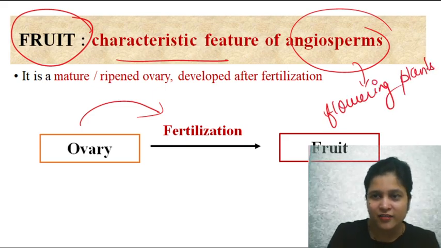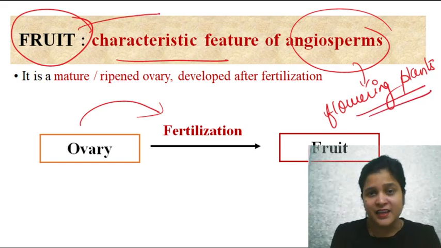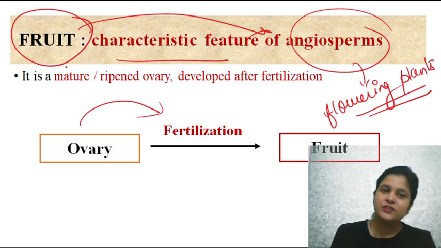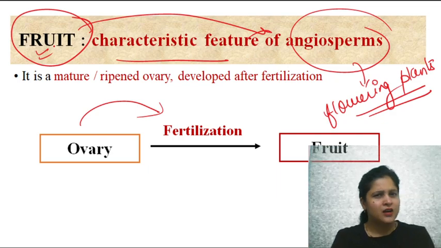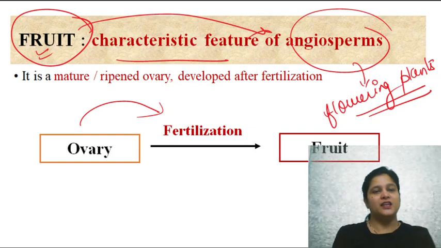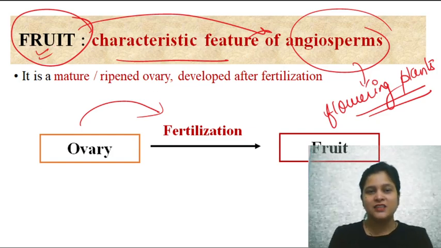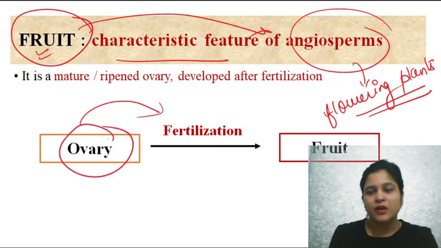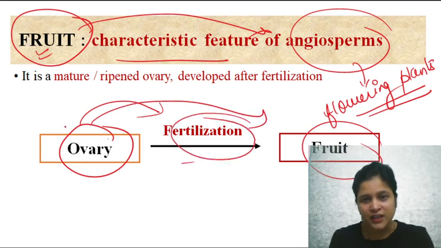So, how is fruit formed? In humans, the baby is inside the mama's womb. Like this only, in plants the baby is inside the ovary, and the ovary becomes fruit after fertilization.